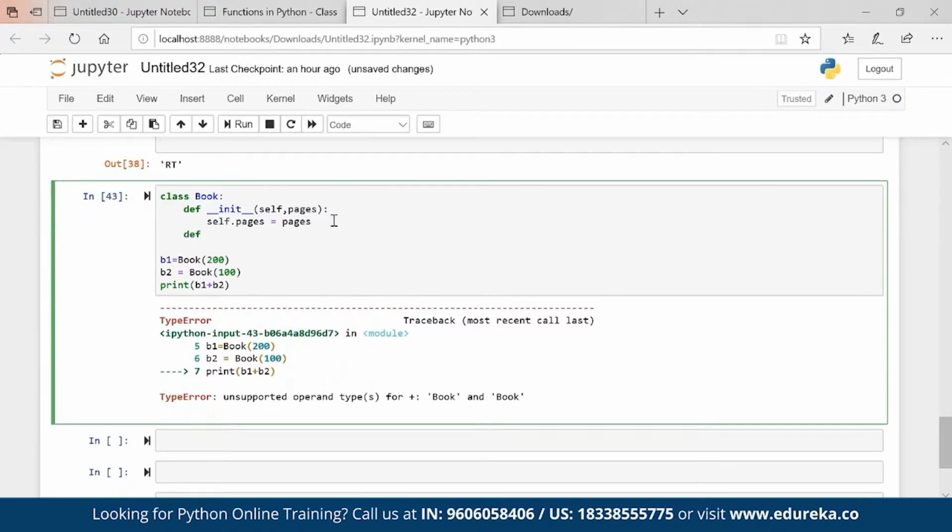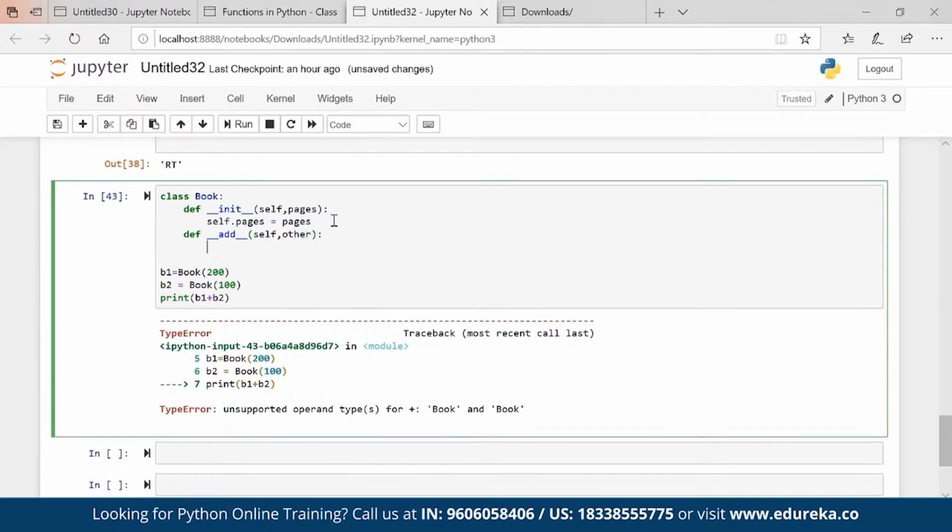So def, this is my magic method add, self comma other, colon, return self dot pages plus other dot pages.